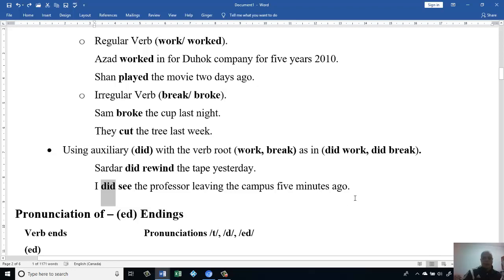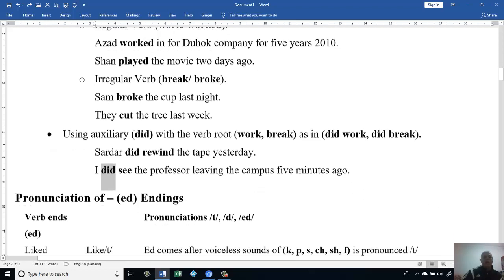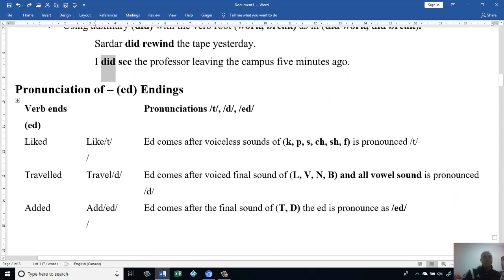Okay, let's go to the second one. The problem with this, sometimes we have ed at the end of the verb, or we add ed to it. We got confused. Do we pronounce it t or d or ed? I just made it easy for you. When we add ed to it, ed comes after a voiceless sound of k, p, s, h, sh, f, and is pronounced t.